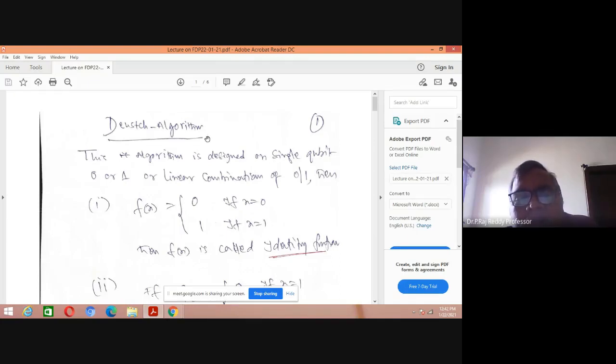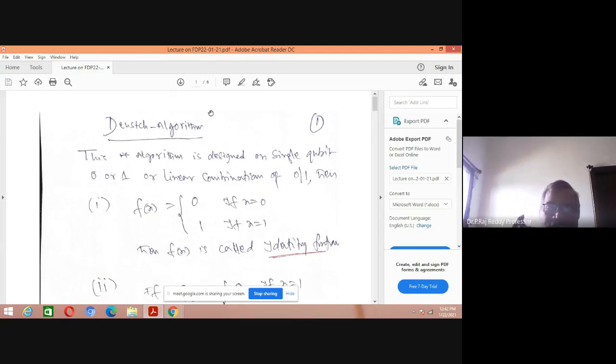Then we went to the mathematical foundation, that is the vector spaces. Quantum mechanics and vector spaces together form the basis for quantum computing, is it or not? Then quantum information, quantum teleportation. Then the later part is very important here, the logic gates, is it or not? Classical gates and quantum computing gates. Both types of gates are very important. If you are familiar with the gates, then with the help of the gates you can build circuits in such a way as to execute the algorithm, is it or not?